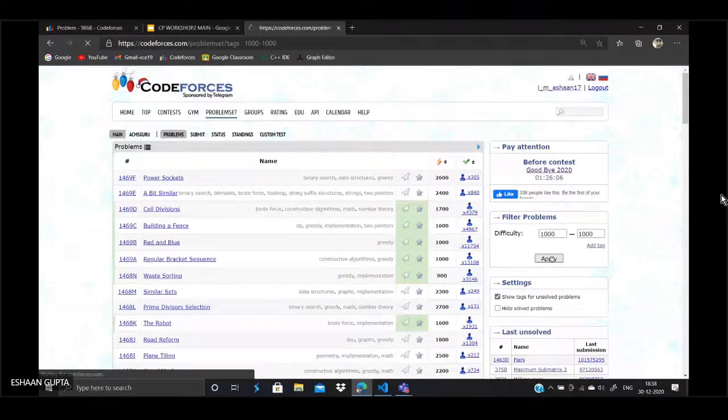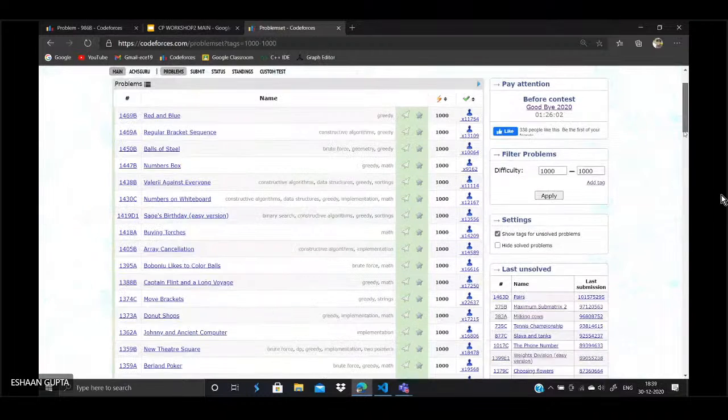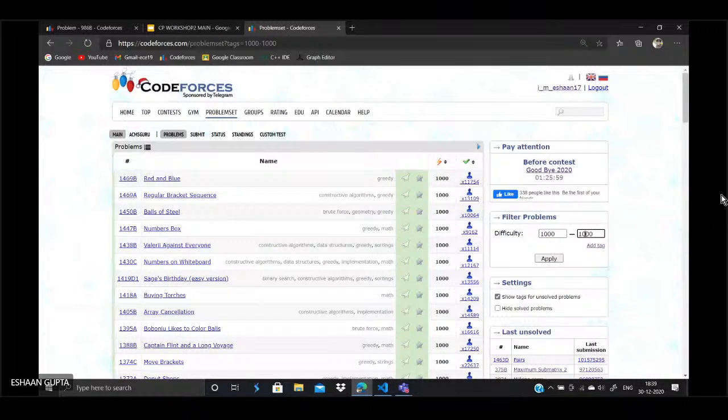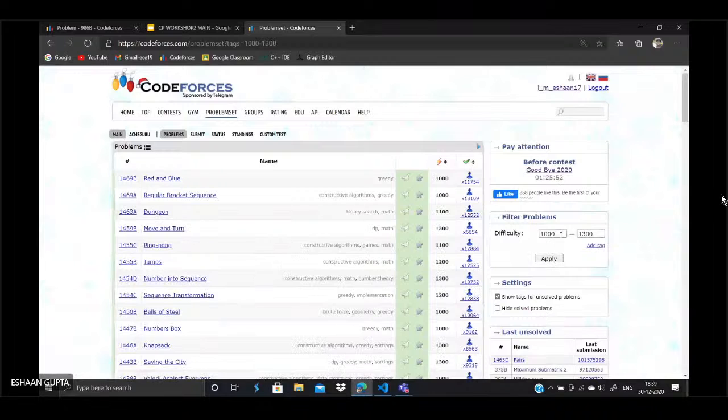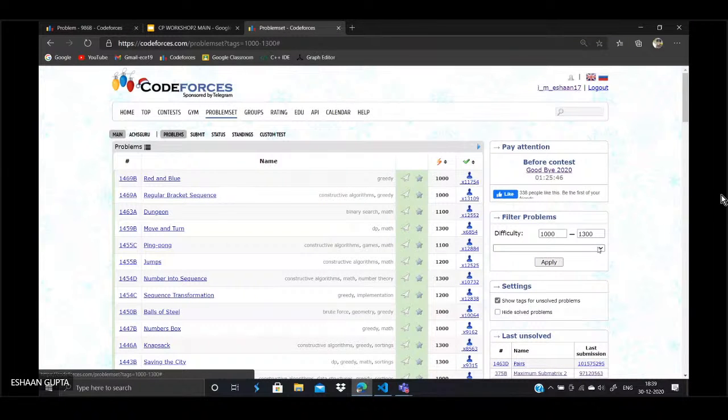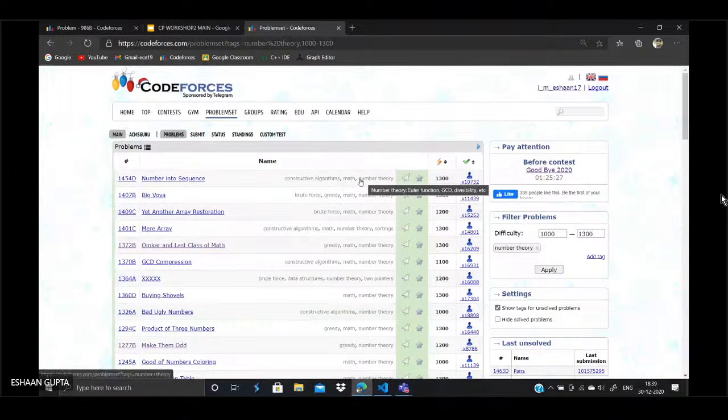Now, suppose you want to practice problems based on a particular topic. So what do you do? You go on this add tag button and you open this drop down box. Now here you see all those topics based on which problems are offered on this platform. All right. So suppose you want to practice problems based on number theory. You select number theory from here and click on apply button. Now again, you notice that in all the problems that now appear on this page, you see this number theory tag. So this is basically how you do some directed practice. Like this practice is aimed at solving problems based on number theory from 1000 to 1300 difficulty range.